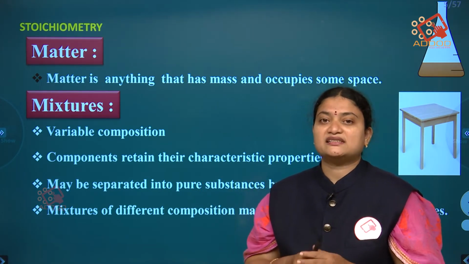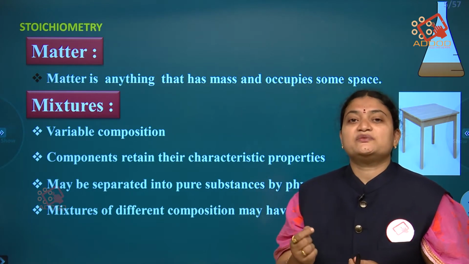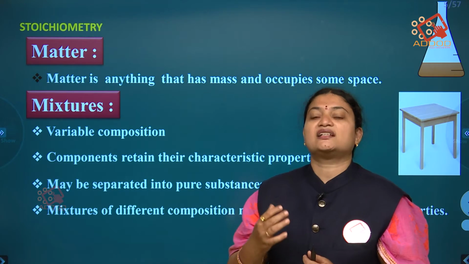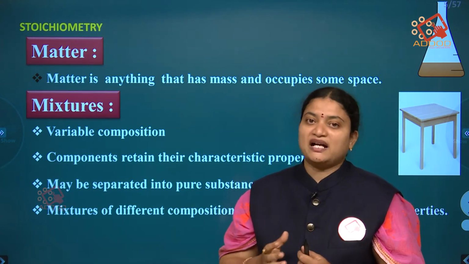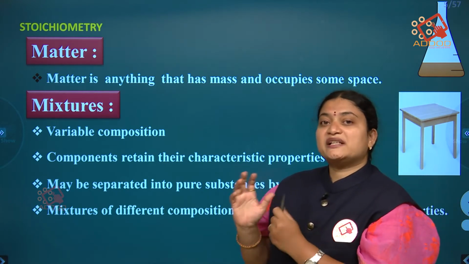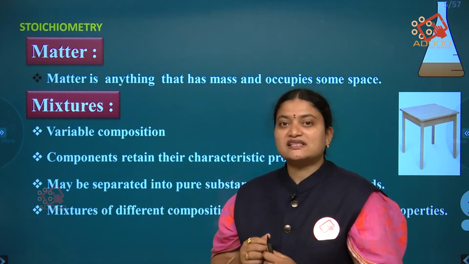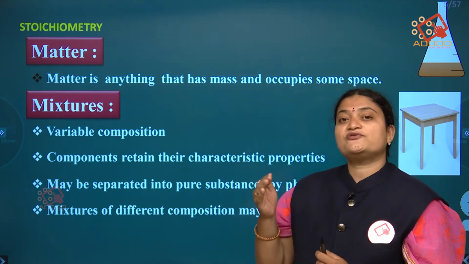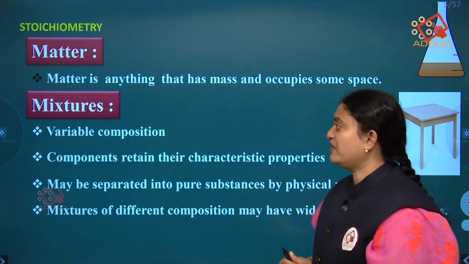Anything in the universe which occupies space and has mass, we call it matter. Here matter is divided into two, mixtures and pure substances. First of all, let us see about mixtures.